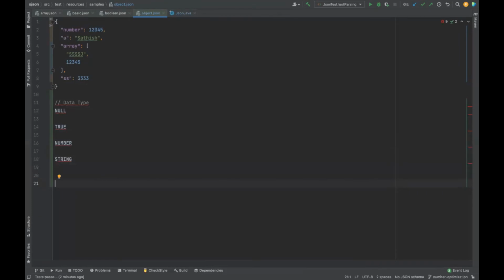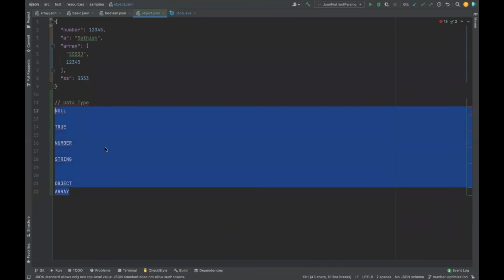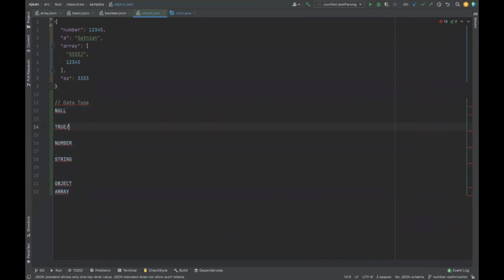It is not going to support lat long. You need to make your dates and all those things only with these limited combinations. Then you have composites called objects, or you can have arrays, and you are going to have nested objects, nested arrays, and all those things. Am I missing anything? Yes, there's something called false. Do we miss anything here? These are all the data types that JSON supports.